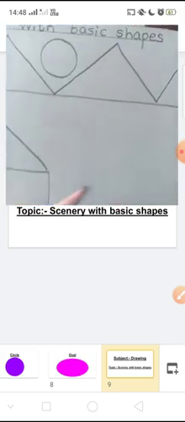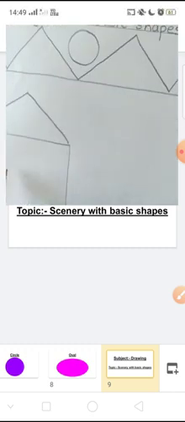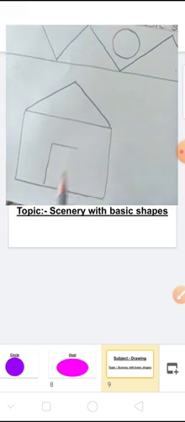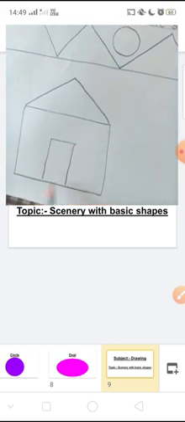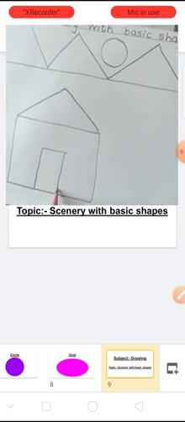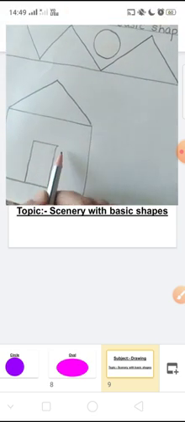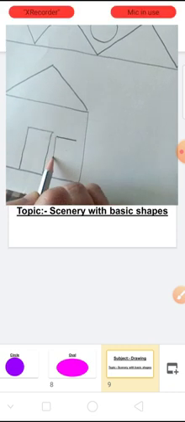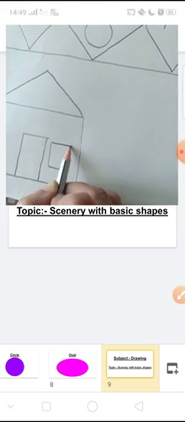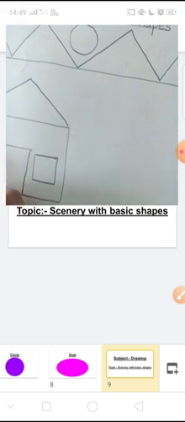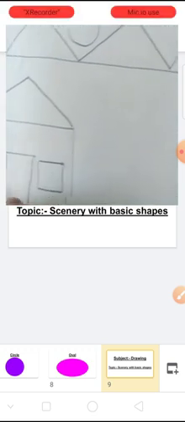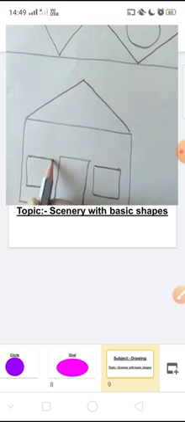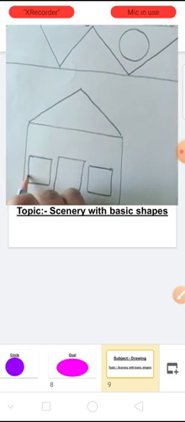Then after drawing the triangle, draw again a rectangle to show the door, and two squares as windows of the house. Okay.